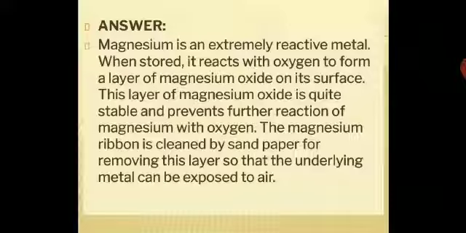air. Since magnesium is highly reactive, it will react with oxygen and form magnesium oxide. So therefore, the magnesium oxide layer is quite stable and it will not react. So therefore, it has to be cleaned before you use it for any reaction.